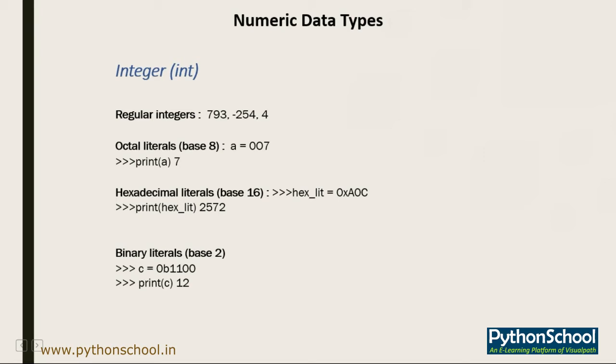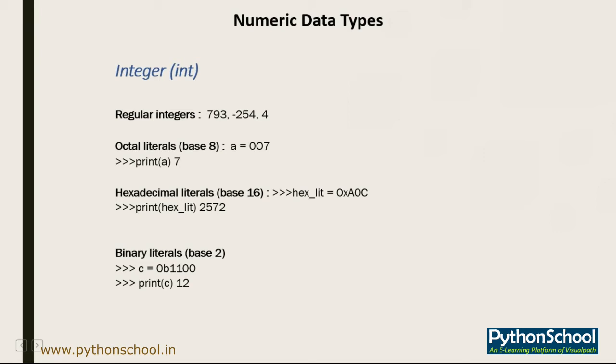In this example, you can see on your command line, hexlit is our variable and we have set it to 0xA0C. Whenever I call that variable in my print function, it gives me the hexadecimal literal value of A0C, which is 2572.